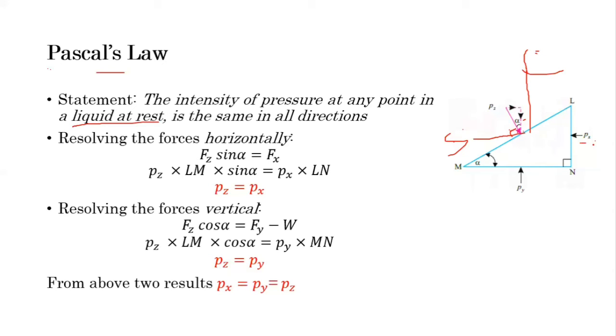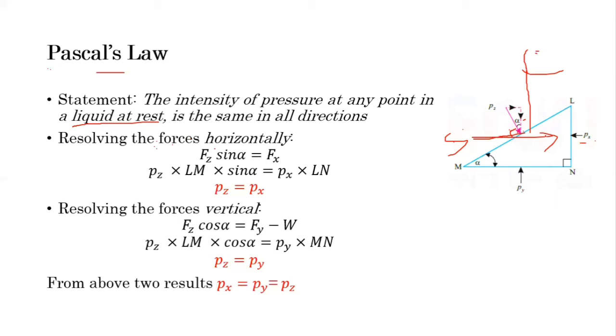So after resolving the forces in the horizontal direction, Px is in the left hand side direction, so we will put it on one side, and on the other side the other force is because of this Pz, or the sine component of the intensity of pressure Pz. But here we are going to resolve the forces in the direction. If you want the force, then we have to multiply this intensity of pressure by the area on which it acts. So here the force in the horizontal direction, first force, from left to right direction,